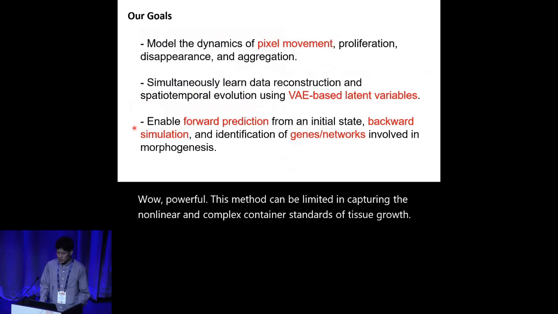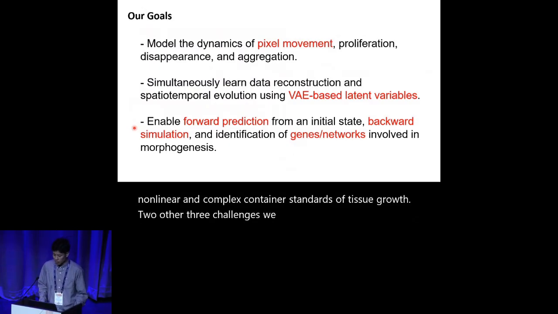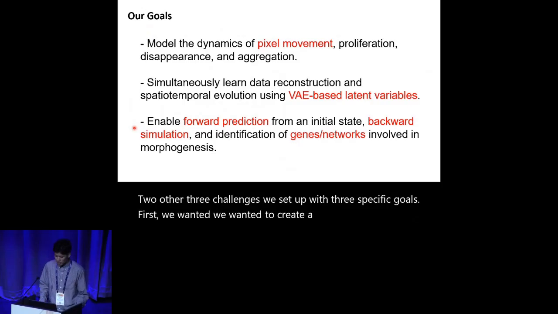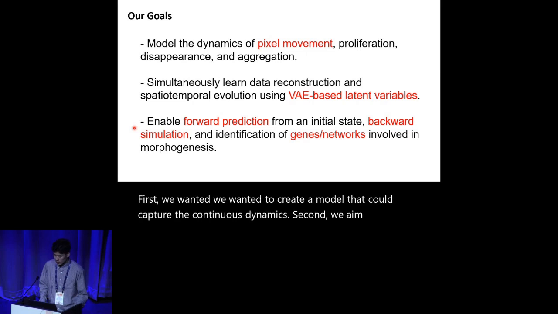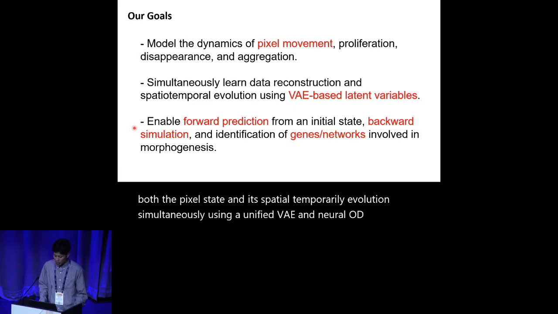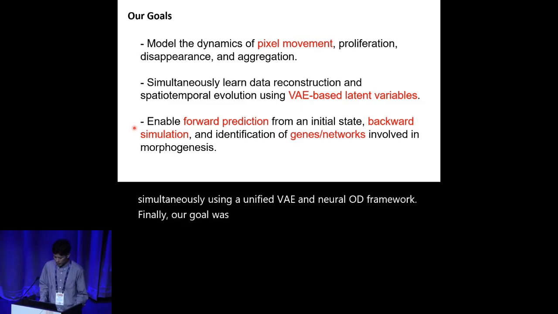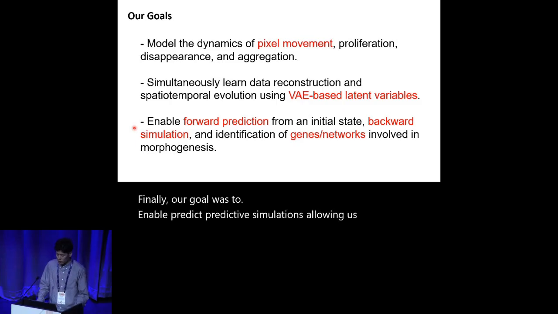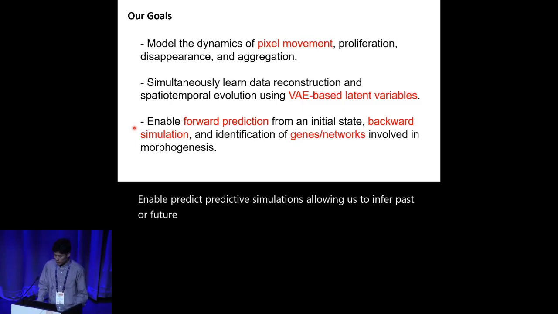To address these challenges, we set out with three specific goals. First, we wanted to create a model that could capture the continuous dynamics. Second, we aimed to learn both the pixel state and its spatio-temporal evolution simultaneously using a unified VAE and neural ODE framework. Finally, our goal was to enable predictive simulations, allowing us to infer past or future states and identify the key genes driving these processes.